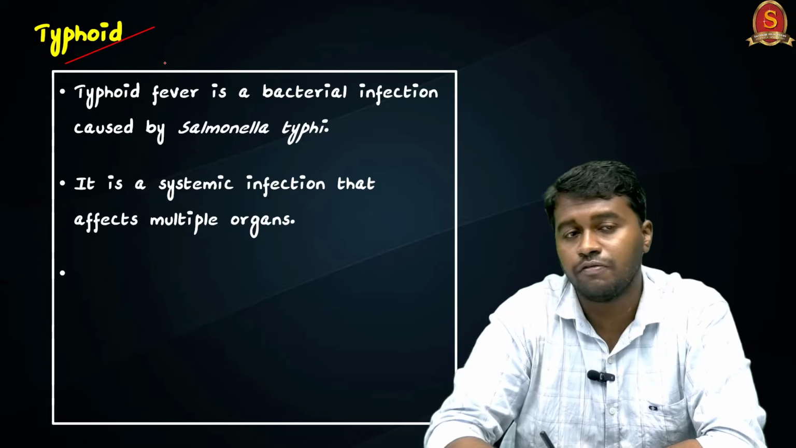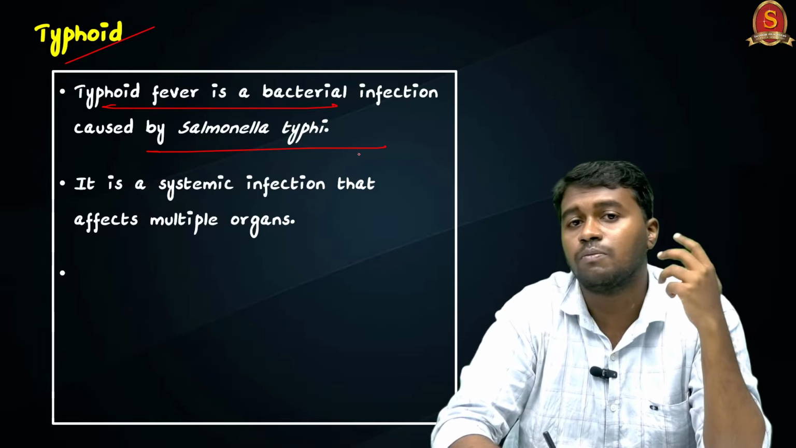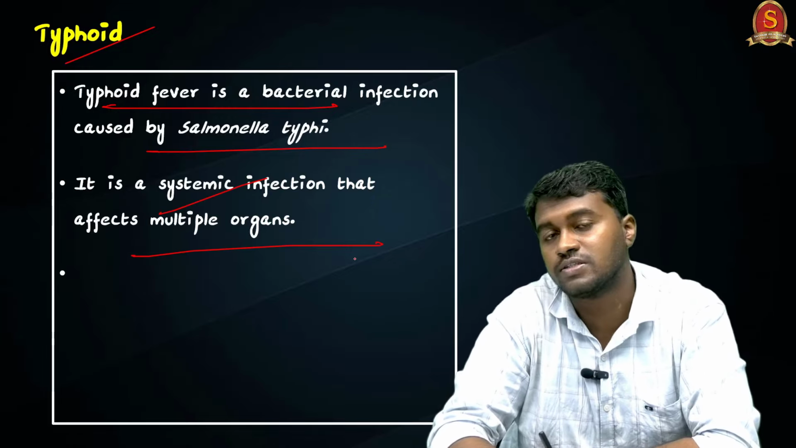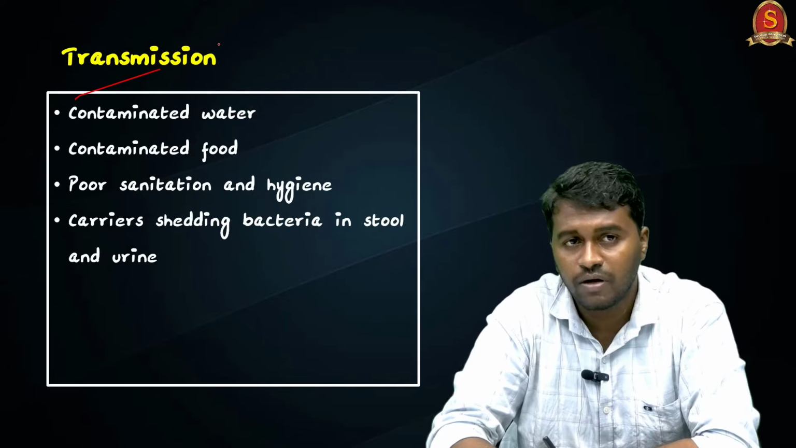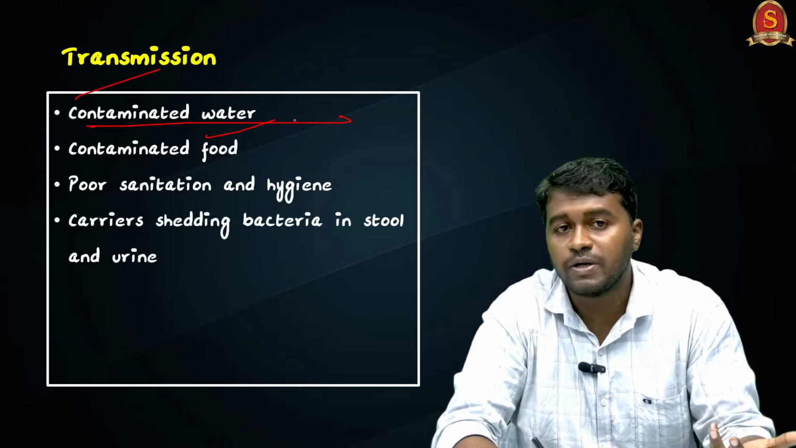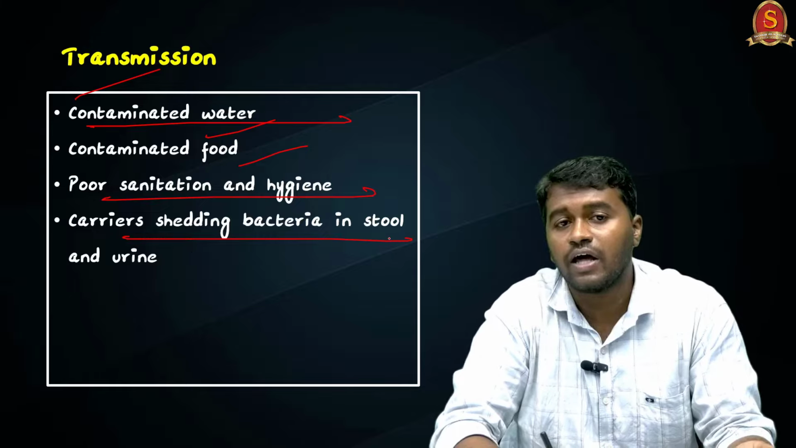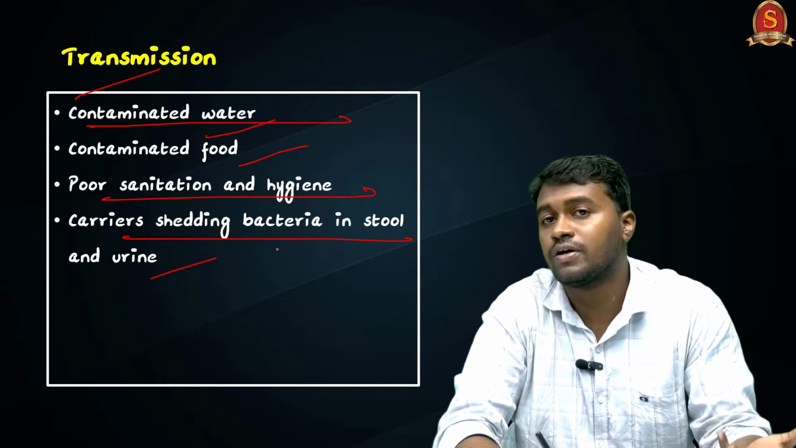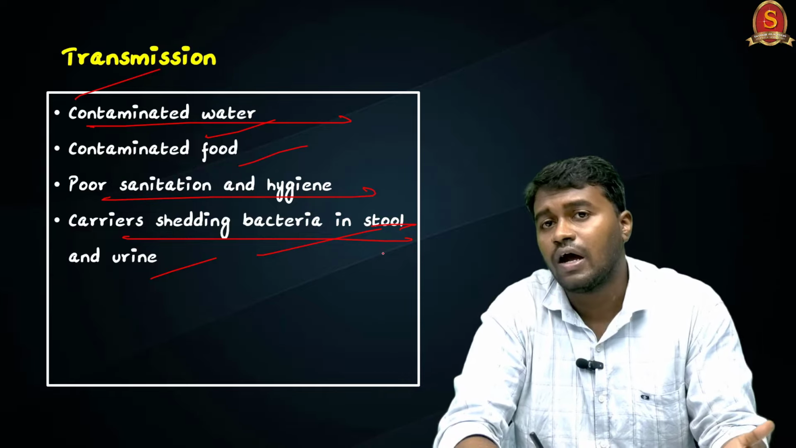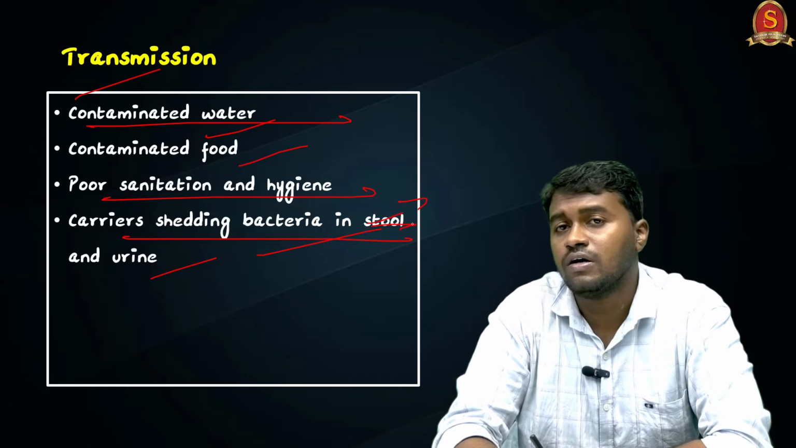Coming to typhoid, we know that it's typhoid fever. It is a bacterial infection caused by Salmonella typhi, and it is a systemic infection that can affect multiple organs inside the human body. Coming to the major transmission routes, the major sources of transmission are contaminated water, food, regions with poor sanitation or hygiene, and carriers shedding bacteria in stool and urine. From there it will reach the nearby water body, and from there it will reach the food source. So that can affect especially the children.